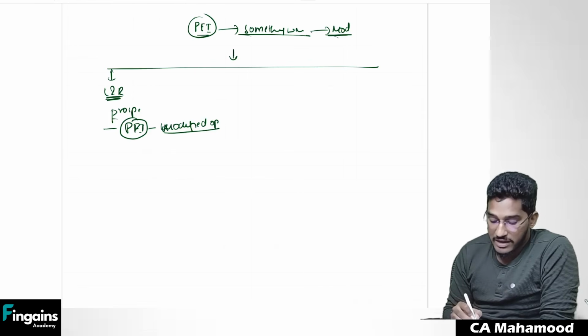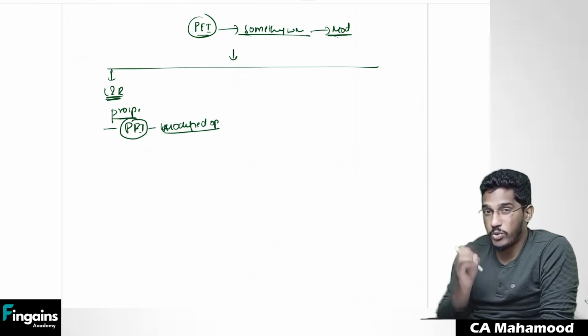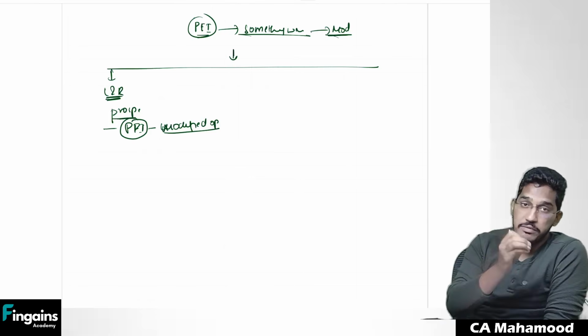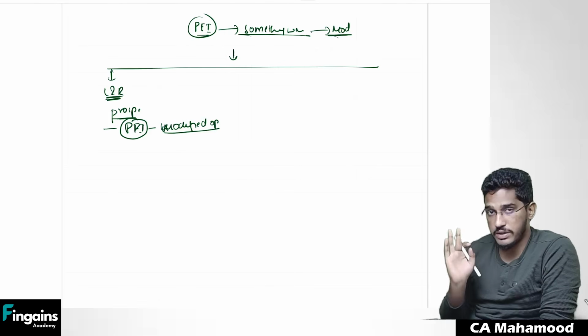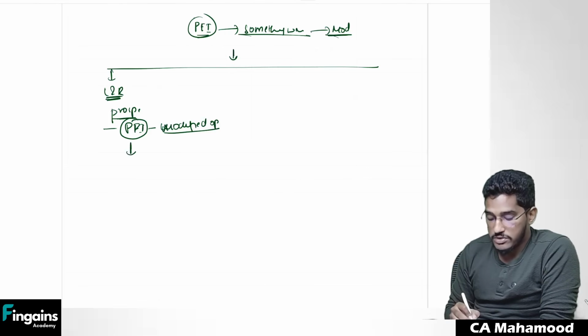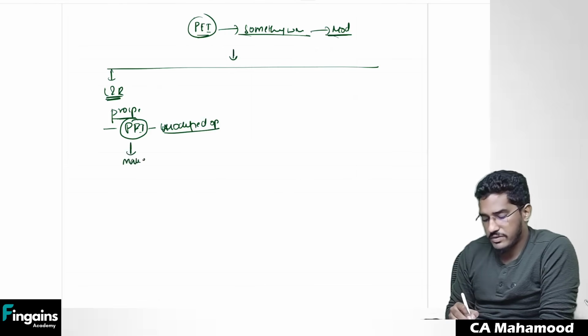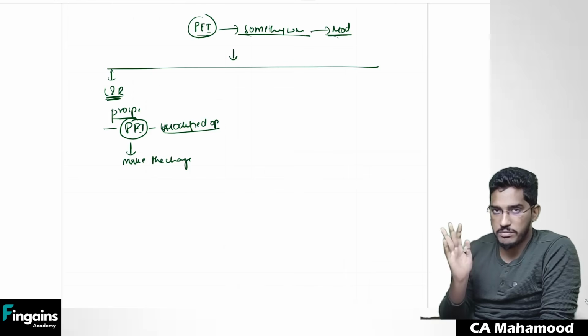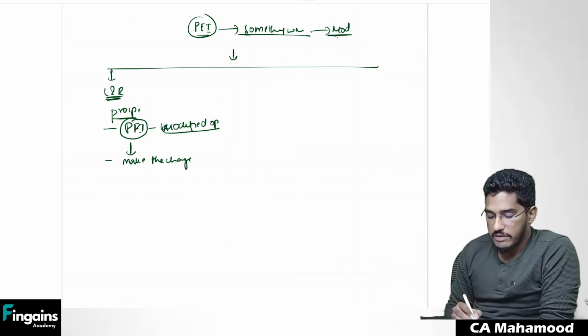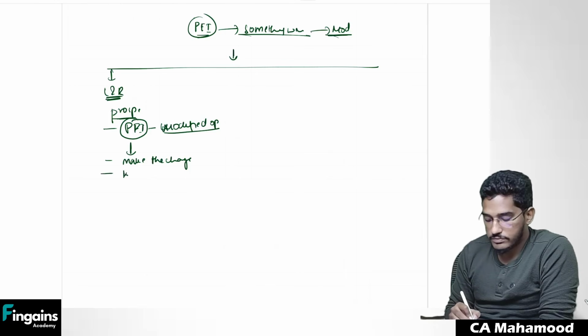If that restriction is there, if the law or regulation is prohibiting the inclusion of pro forma financial information which contains a modified opinion, then first you should ask the management to make the changes. Ask the management, sir, please change the information, give proper information so that I can give an unmodified opinion. If the management is not making any changes, what should you do? You have to withdraw from the engagement.